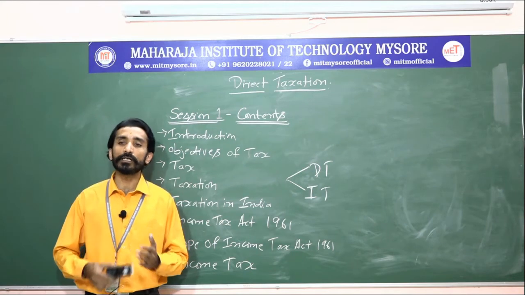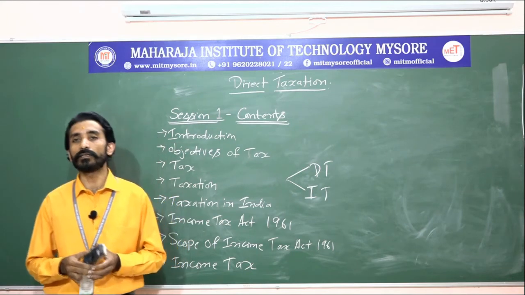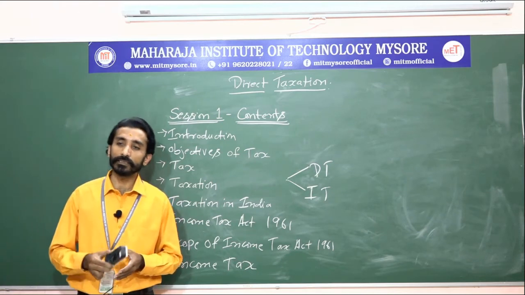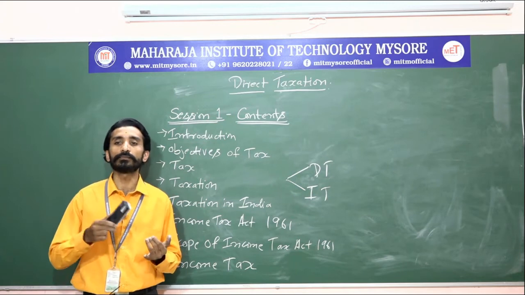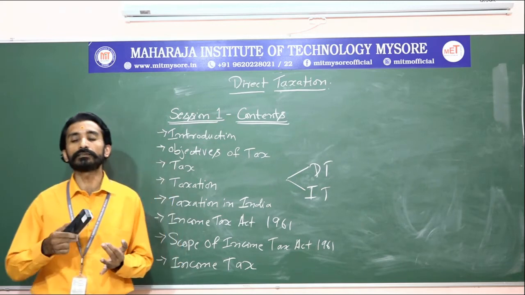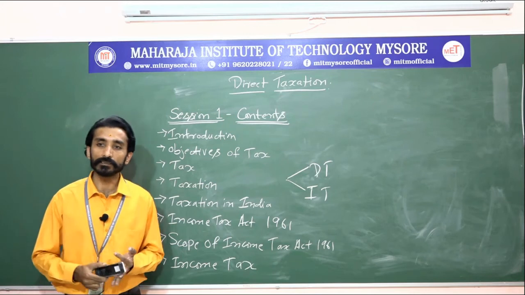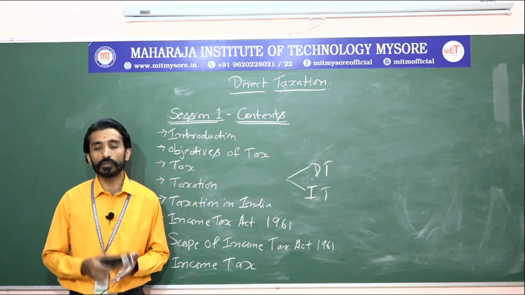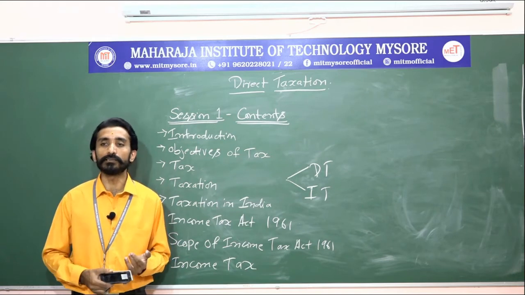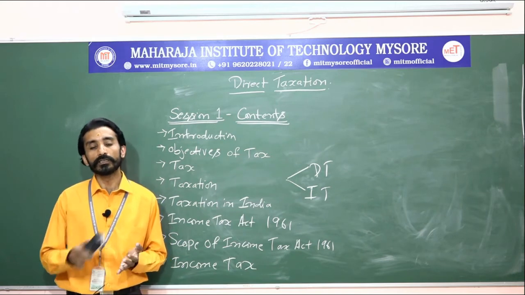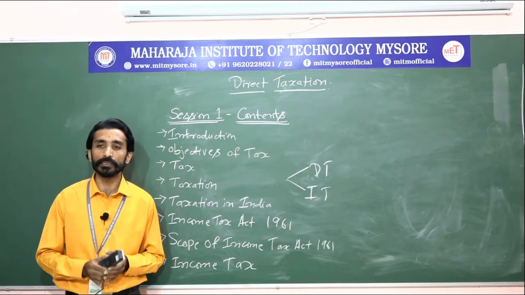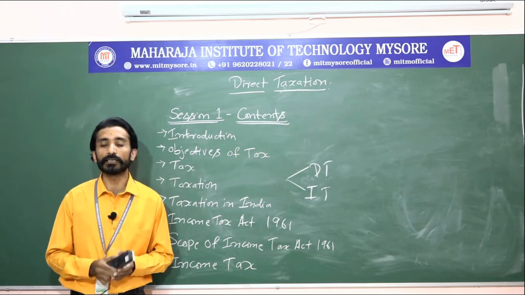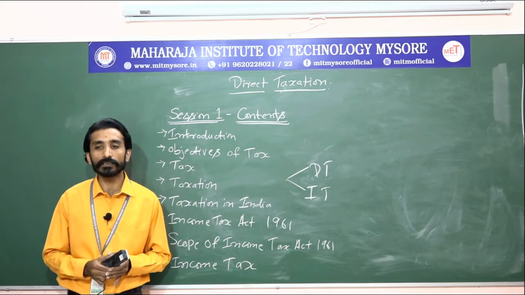Next, which are the authorities that impose the taxes? As I quoted earlier, there are three authorities. What are those? One is the central government, another is the state government, and the other is the local government or local authorities, also called municipalities and local governments. These are the three authorities who impose tax on individuals, either direct tax or indirect taxes.